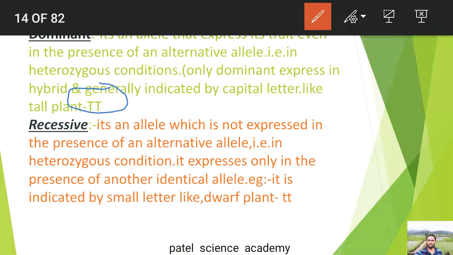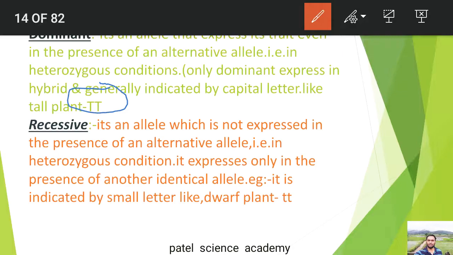So their first generation comes as a tall generation. Why is it tall? Because the next generation has the heterozygous condition, capital T small t. In this hybrid generation, capital T and small t are there, but the generation will be tall because of the dominant gene. Which is the dominant gene? Capital T.